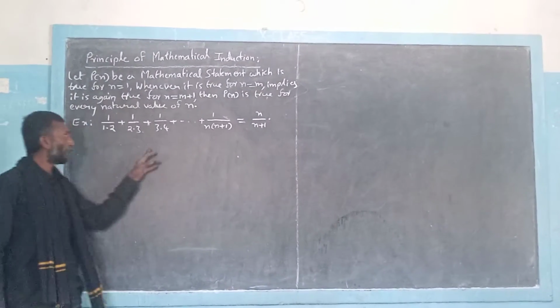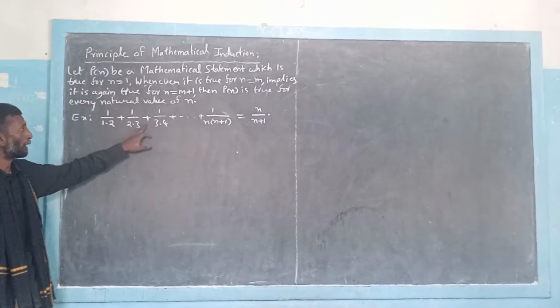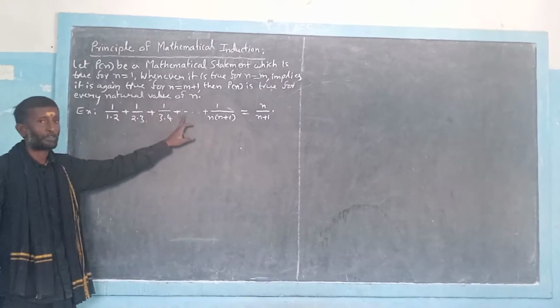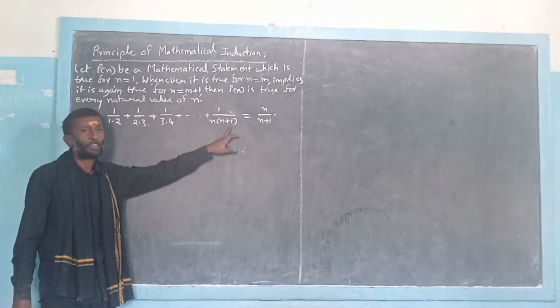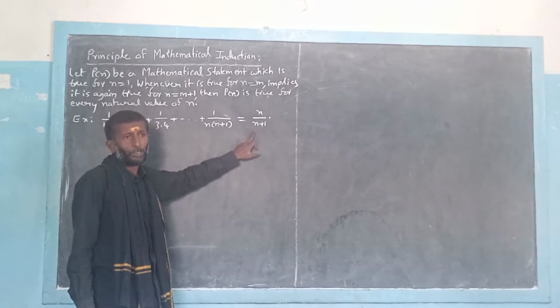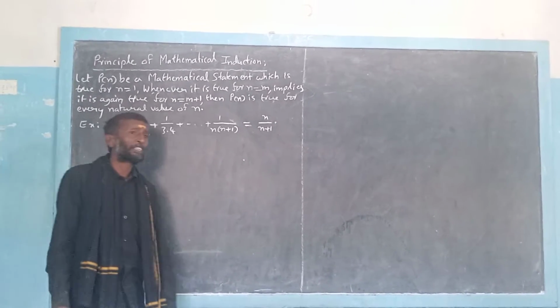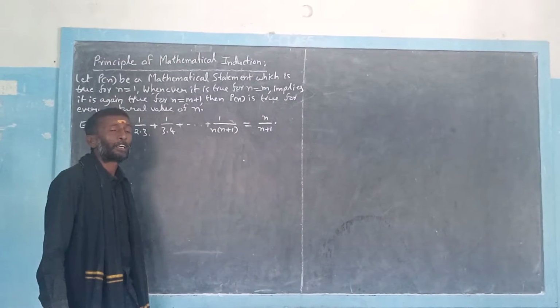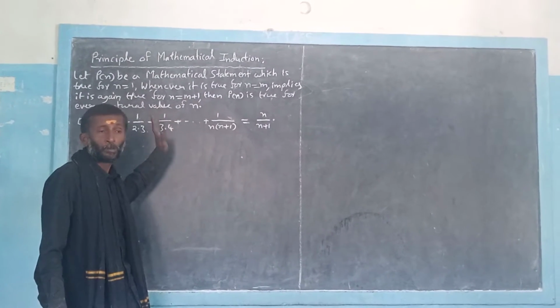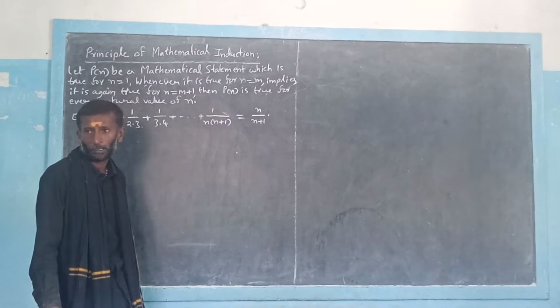prove the second example. 1 by 1 into 2 plus 1 by 2 into 3 plus 1 by 3 into 4 plus so on, 1 by n into n plus 1. This is equal to n by n plus 1. So in the same way as we proceed to prove a problem using the principle of mathematical induction, like that only we will proceed through all the steps for this problem also.